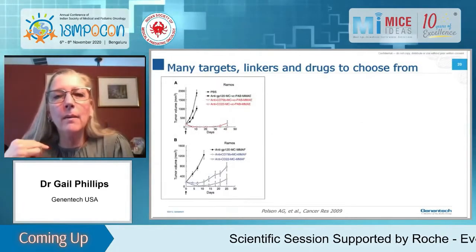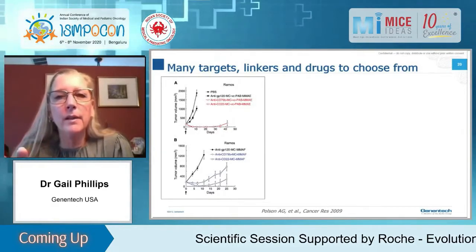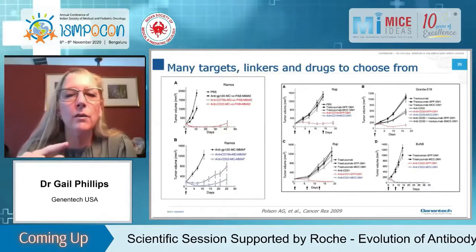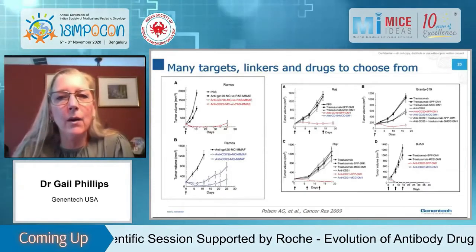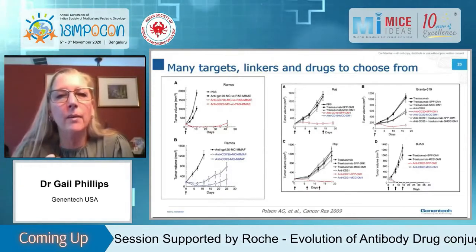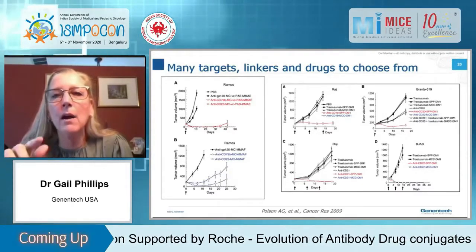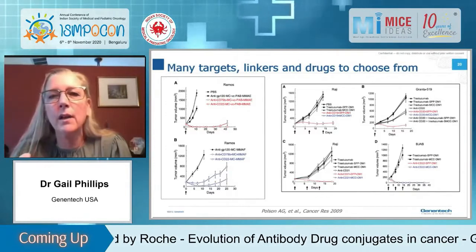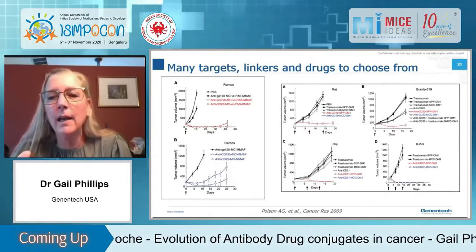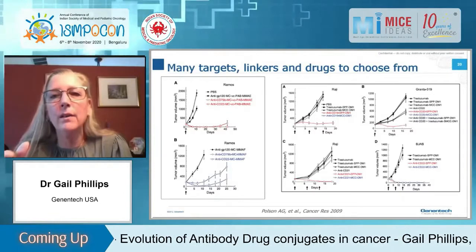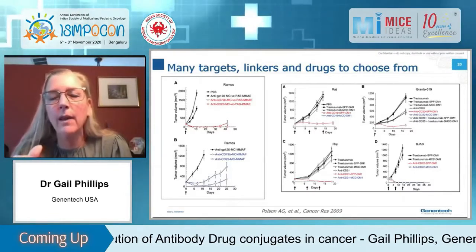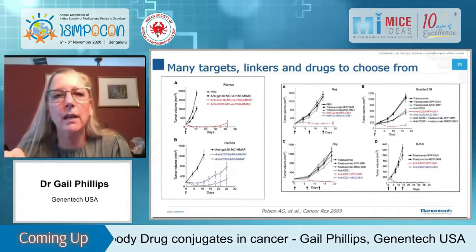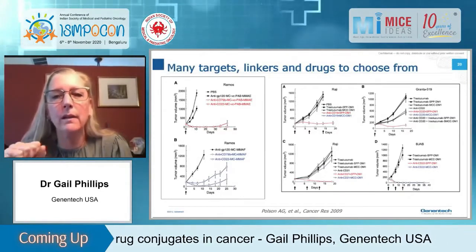And so, again, this was an iterative process. On the left here, it shows CD79B versus CD22 with either vc-MMAE or MC-MMAF, and the top left shows that the vc-MMAE works better. Several different targets are shown on the right, 4 different B-cell targets, these with the DM1 containing, and in three of 4 of these, the SPP DM1 was more active than the MCC DM1. So all of these different combinations were investigated on different B-cell targets. Next slide.